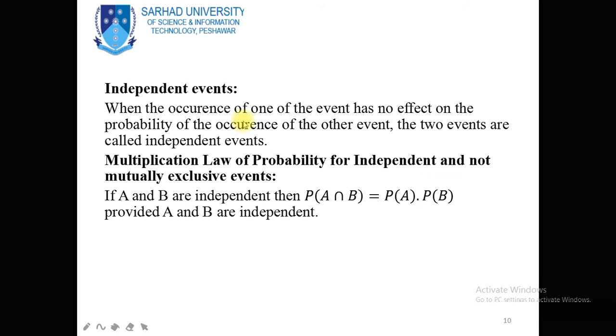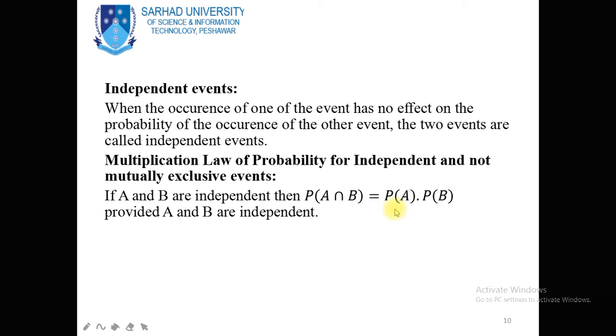Now, two independent events: when the occurrence of one of the events has no effect on the probability of the occurrence of the other event, then the two events are called independent events. Now the multiplication law of probability for two independent and not mutually exclusive events is: suppose A and B are independent and not mutually exclusive events, then probability of A intersection B is equal to probability of A times probability of B.